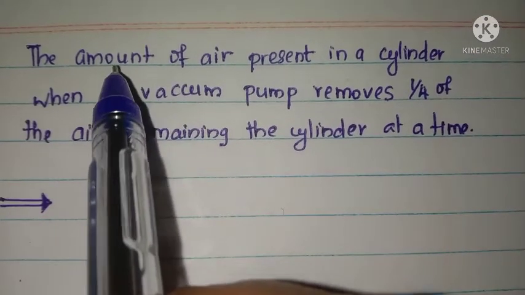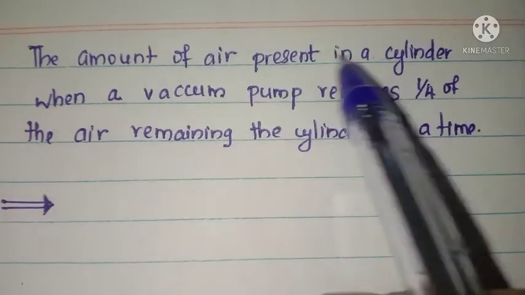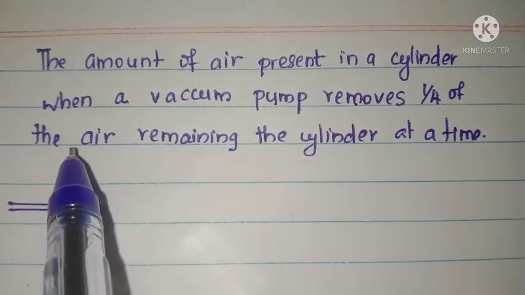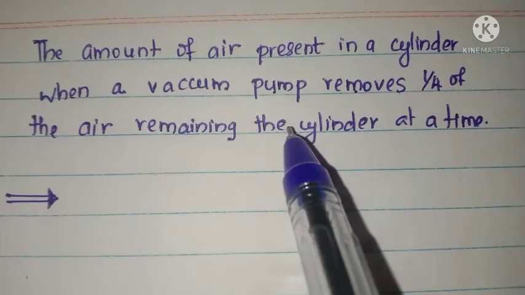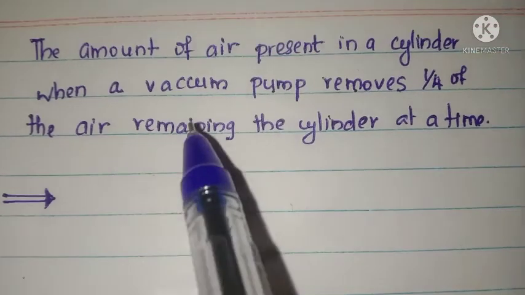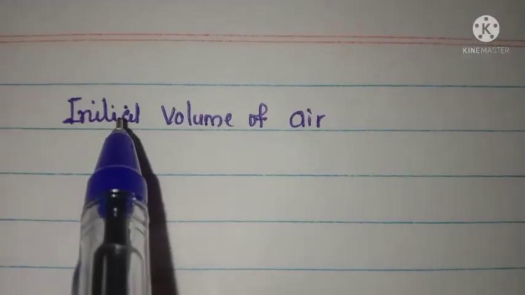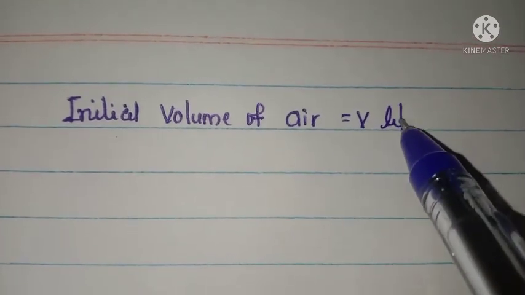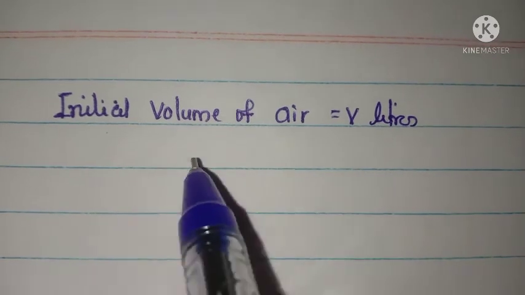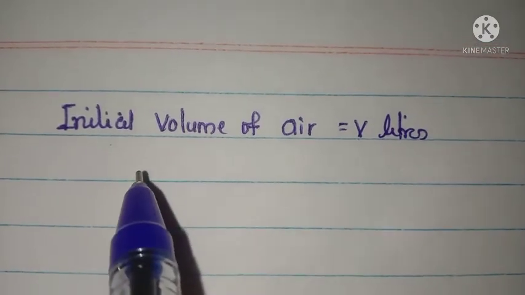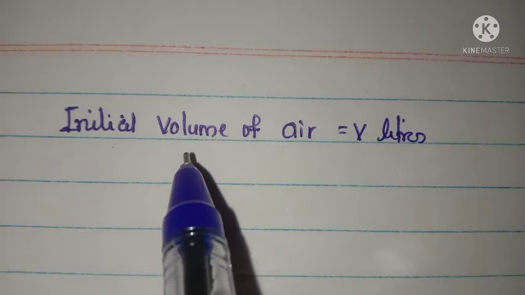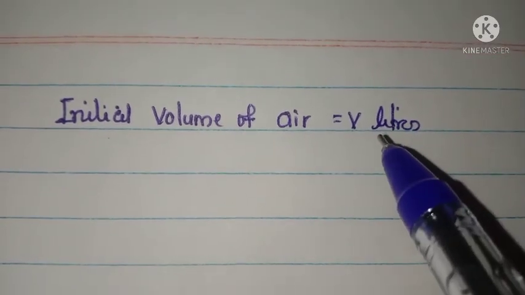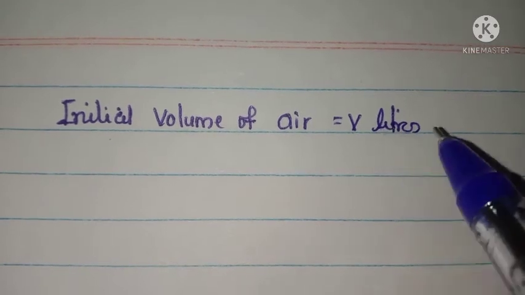Next one, the amount of air present in a cylinder when a vacuum pump removes 1/4 of the air remaining in the cylinder at a time. So listen, let us take the initial volume of air in the cylinder as V liters. In the situation it is given that the vacuum pump removes 1/4 of the volume remaining in the cylinder at a time.